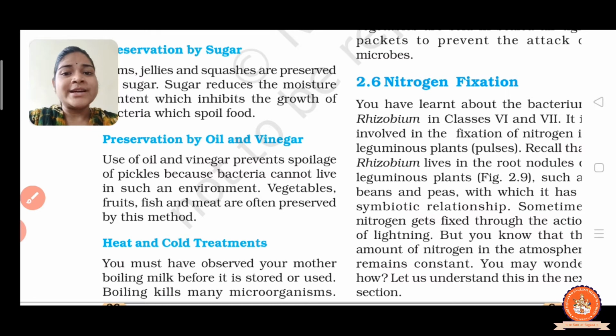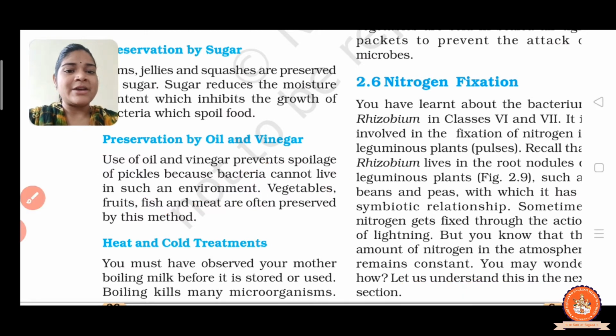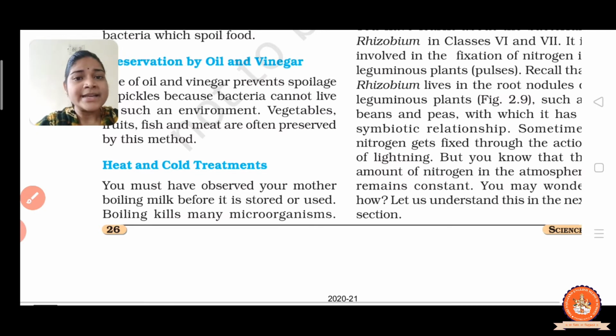Here the use of oil and vinegar prevents the spoilage of pickle. Why does it happen? Because bacteria cannot live in such an environment. Vegetables, fruits, fish and meat are often preserved by this method, right? Now next we have the method of cold treatment, or lowering the temperature, to preserve food, right?